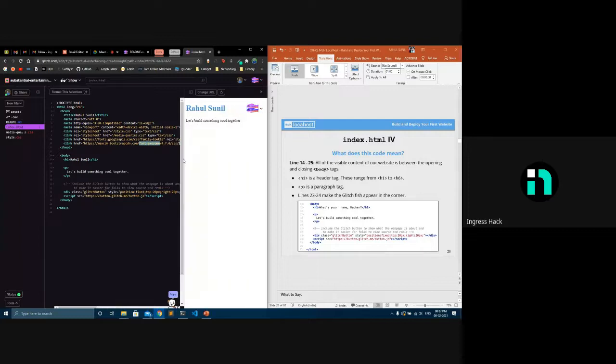I think you might have got a small idea about what H1 is. It's basically header one. There is H1 to H6. As the number increases, the size of the content on the site decreases. When I make it H1 it will be this big, and if I change it to H6, it will be much smaller. That defines the size of the content that goes in there. It's basically headings and subheadings.